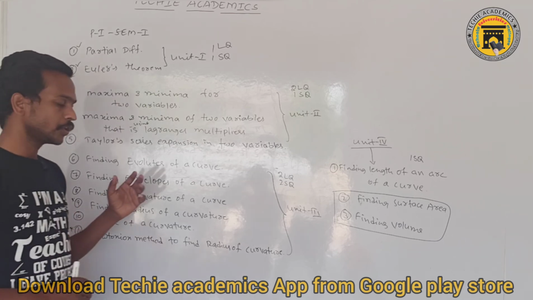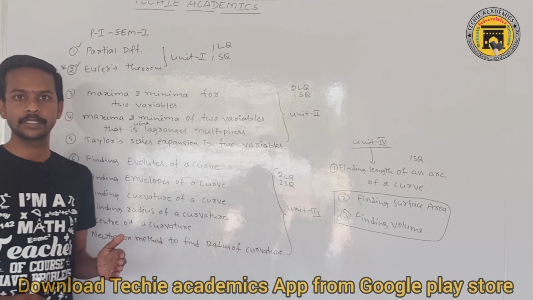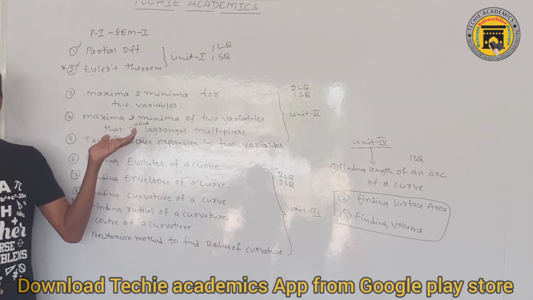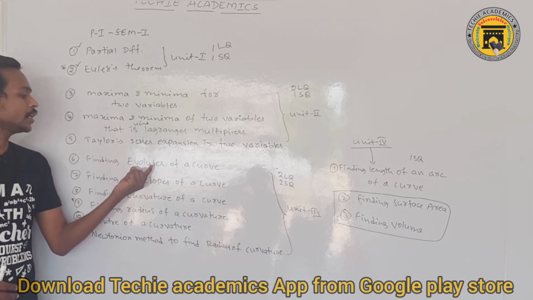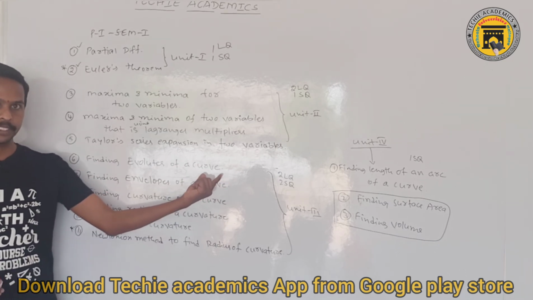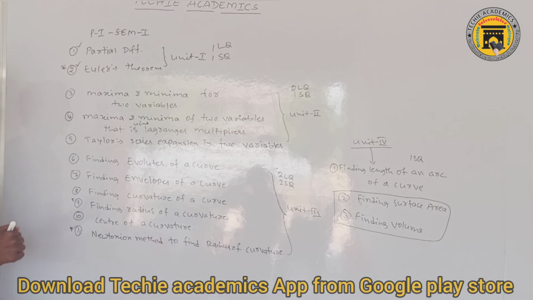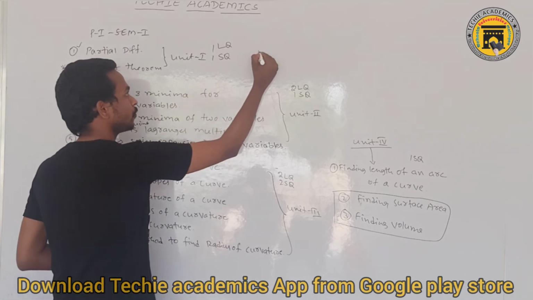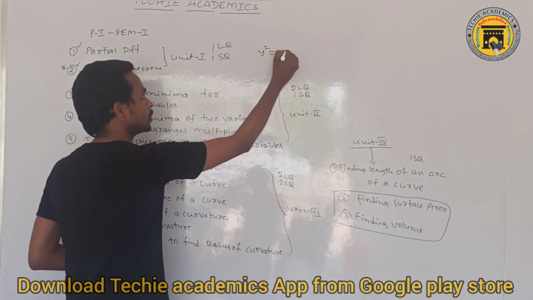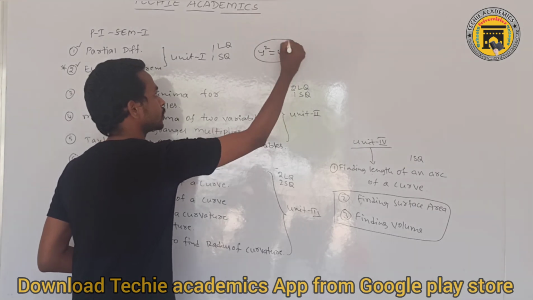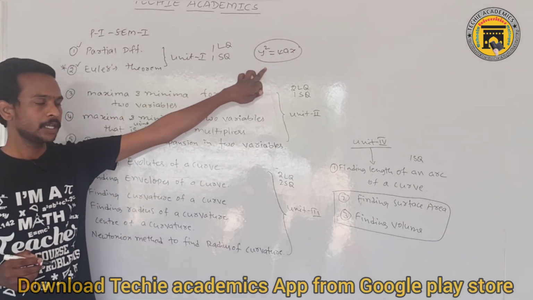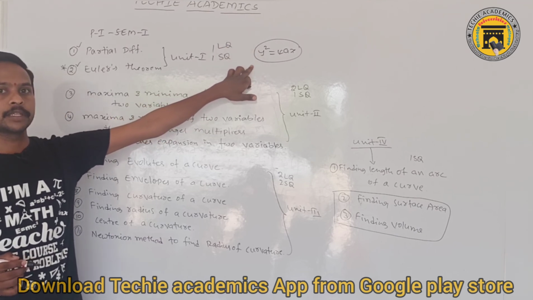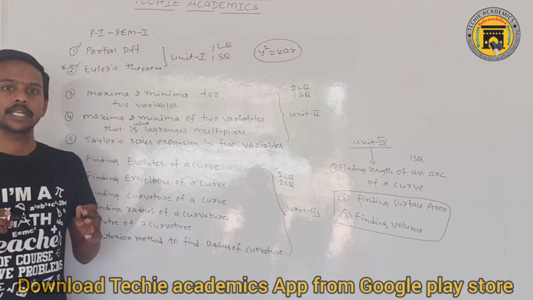Why? Because if you know the process, if you know the steps, you can attempt any type of question based on this concept. For example, finding the evolute of a parabola is given in an exam. Finding the evolute of the parabola y square is equal to 4ax. This is our textbook question. If you know only this problem, if it comes in the examination, then only you can attend.